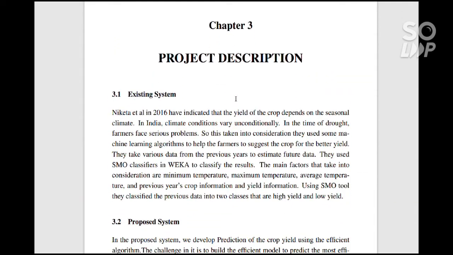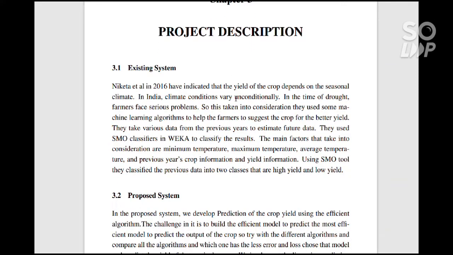Next, our project description. Existing system. Already in 2016, Nikita et al. developed a system and indicated that the yield of crop depends on the seasonal climate. In India, climate conditions are very unpredictable. In times of drought, farmers face serious problems. So this is taken into consideration.